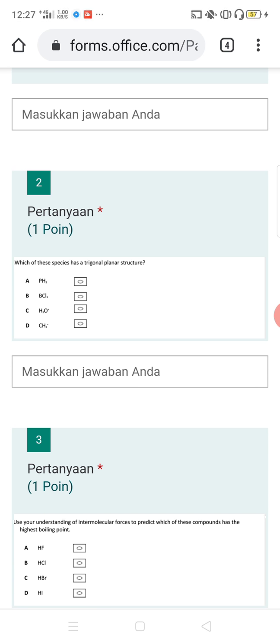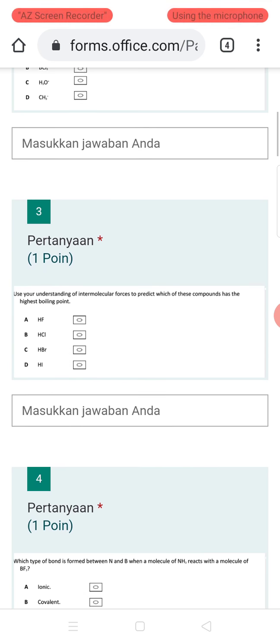The bond angle is 120 and the shape is trigonal planar. In H3O+ ion there are 3 bond pairs and 1 lone pair with the bond angle of 107 degrees. While in CH3- there are 3 bond pairs and 1 lone pair. So the bond angle is similar to the hydroxonium ion, which is 107 degrees. And then now the next number.